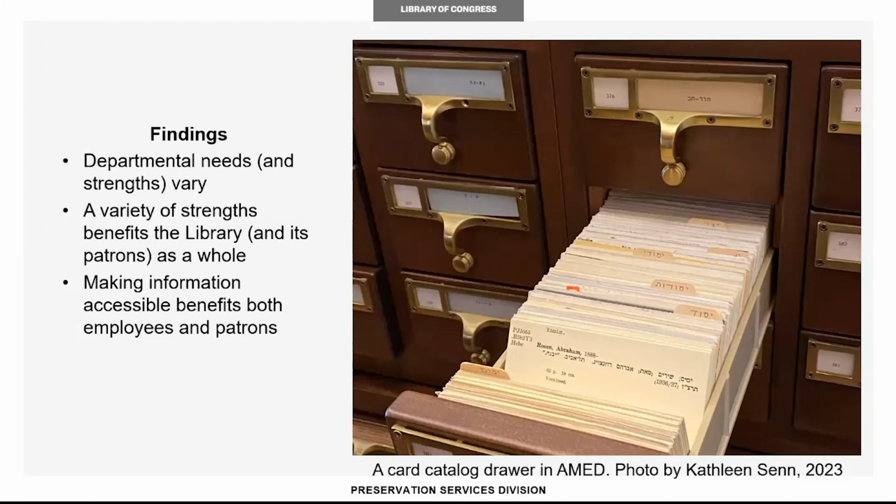Different divisions had different needs and strengths, so it was important to pay attention to these in making suggestions. Because the library has so many employees with different strengths, working together to benefit from those strengths is crucial to helping patrons. Also, making the library's resources accessible to patrons and making the systems used to organize those resources accessible to employees go hand in hand.